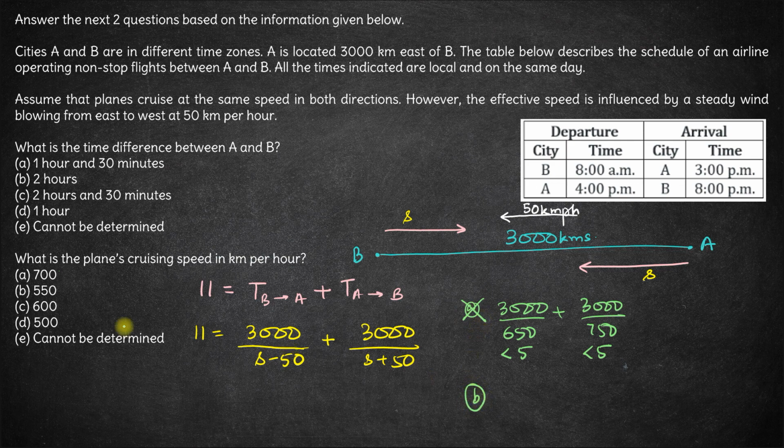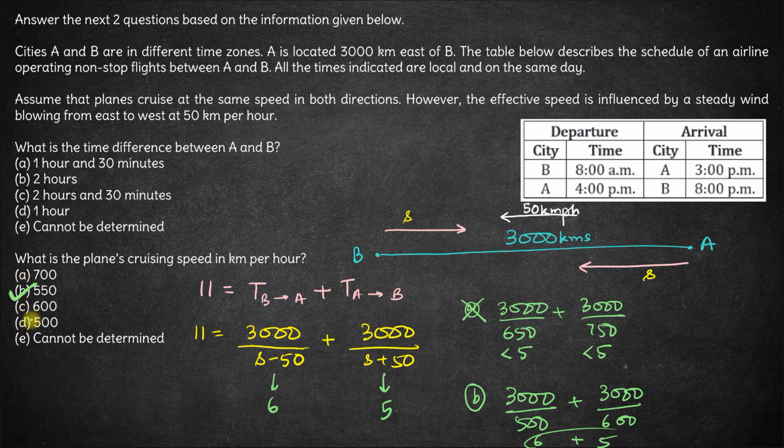Let's look at option B. The speed of the plane is 550. So the right hand side here becomes 3000 upon 550 minus 50, which is 500, plus 3000 upon 550 plus 50, which is 600, right? So 3000 upon 500 is 6 and 3000 upon 600 is 5. 6 plus 5 is 11. That is what we wanted, right? So this here is 6 and this here is 5, and option B satisfies this equation. Hence option B is the correct answer over here.